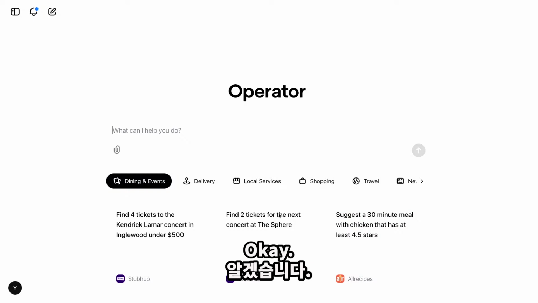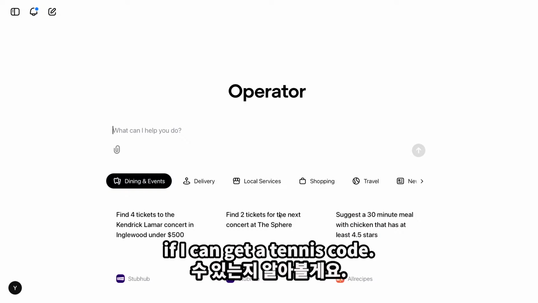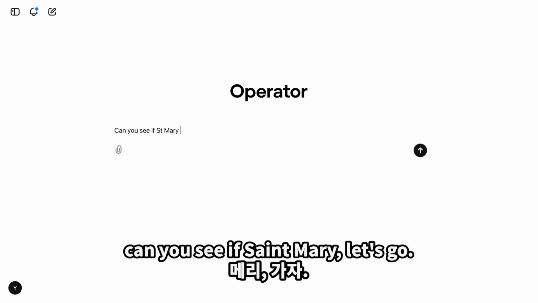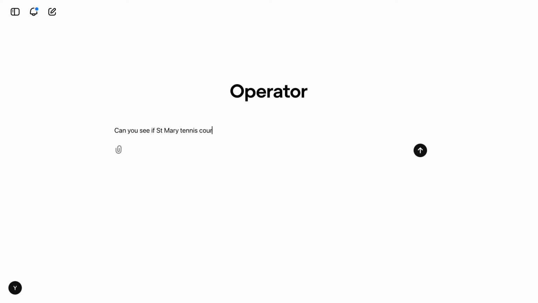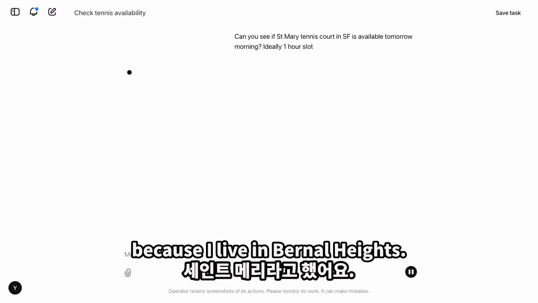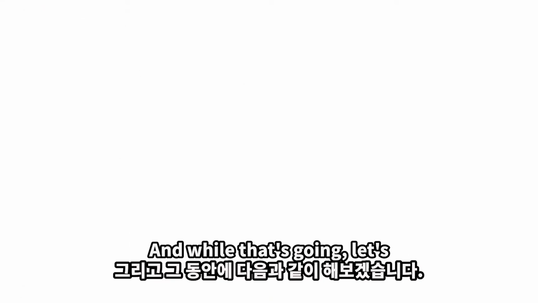All right, great. OK, so I'm going to try and see if I can get a tennis court. Can you see if St. Mary's tennis court is available tomorrow morning, ideally a 1 hour slot? OK, so I said St. Mary's because I live in Bernal Heights. That's pretty close by. And while that's going, let's also...